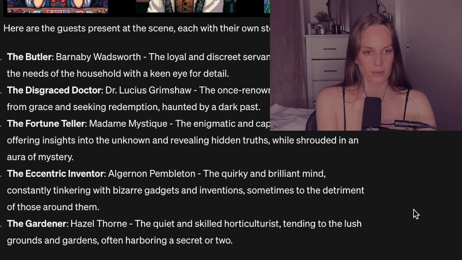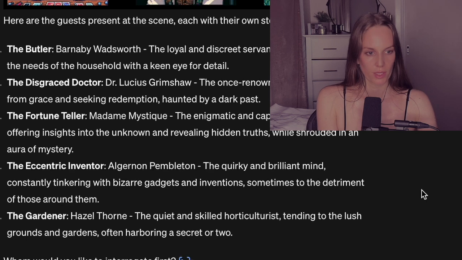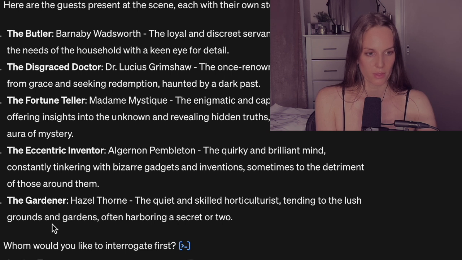We've also got the eccentric inventor, Algernon Pembleton, the quirky and brilliant mind constantly tinkering with bizarre gadgets and inventions, sometimes to the detriment of those around them. And lastly, the gardener, Hazel Thorne, the quiet and skilled horticulturist, tending to the lush grounds and gardens, often harbouring a secret or two. Who would you like to interrogate first?